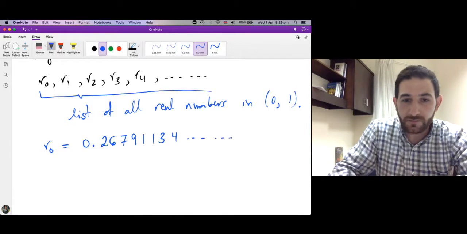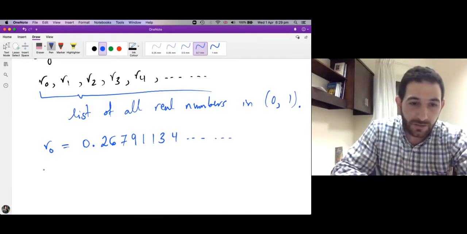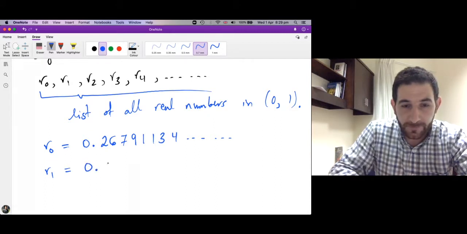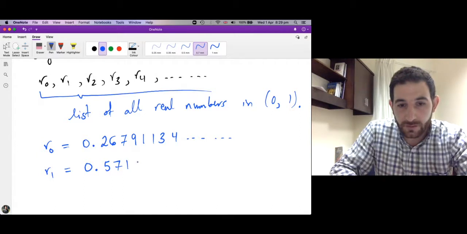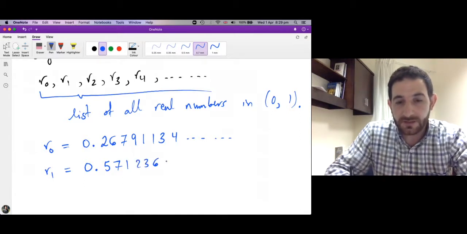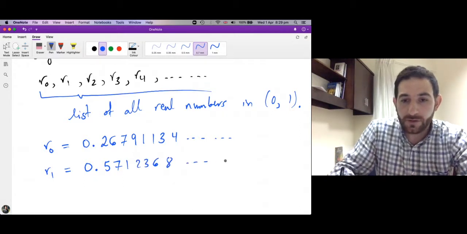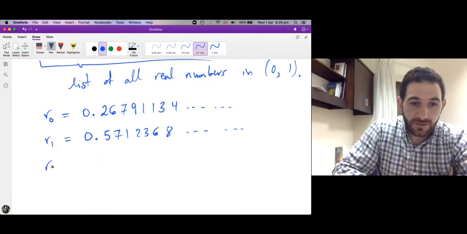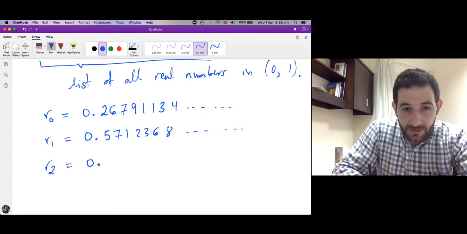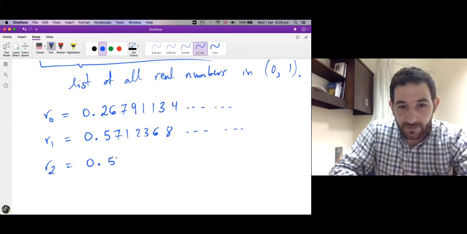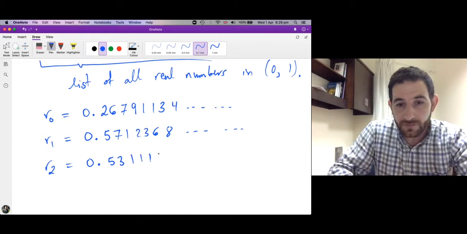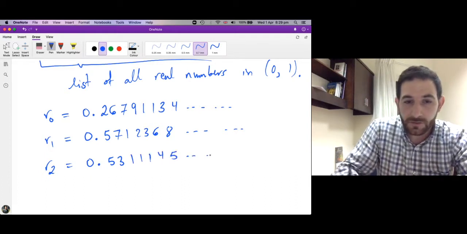I don't know what it is, but suppose R0 is this number, and suppose R1 is this number, say 0.5712368. So this is a decimal expansion of R1, and suppose R2 is given by 0.5311145 and so on.